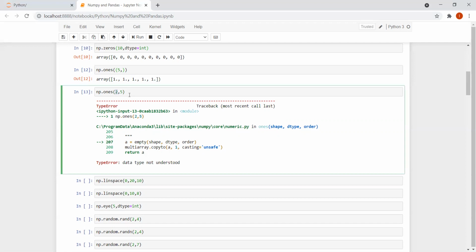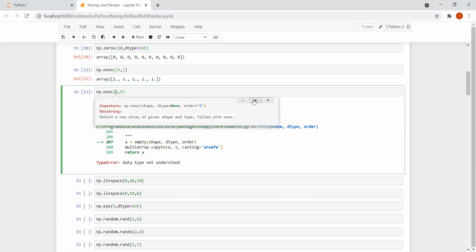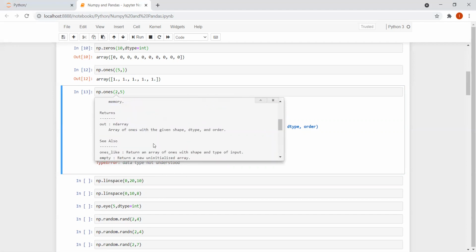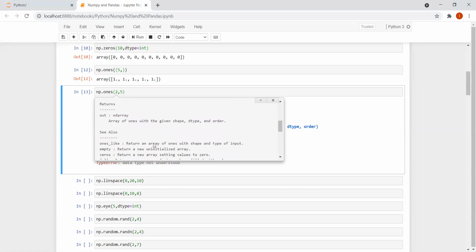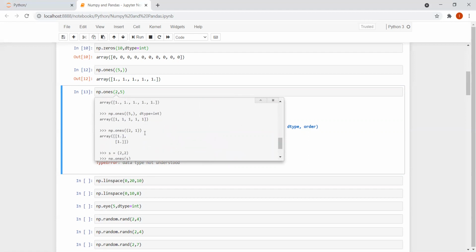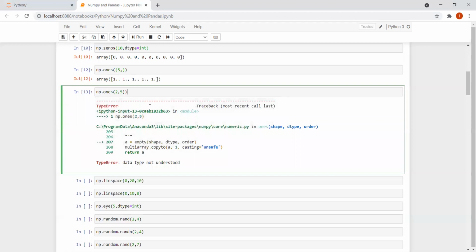So how can I get to know that? I can press shift and tab, and let me look into this. One idea is that people put this on Stack Overflow and try to get answers from there, or you can refer to GeeksforGeeks or any website that explains all these concepts. What I could figure out is that there should be 2 brackets; that could be the error over here. So I'm writing 2 brackets now.